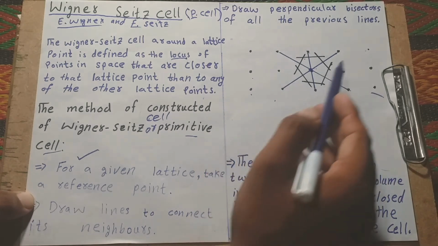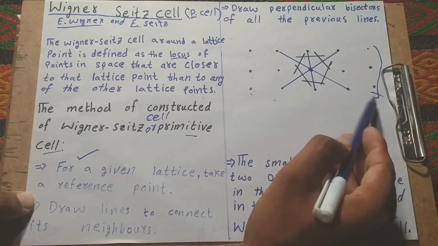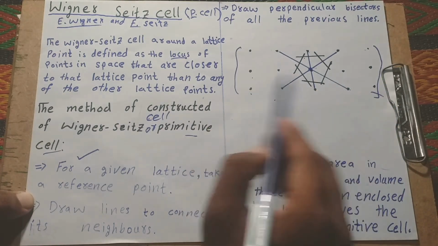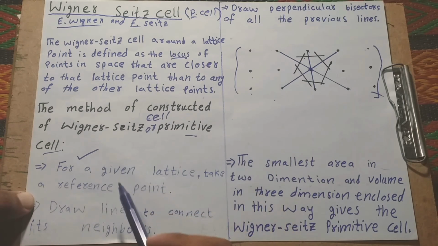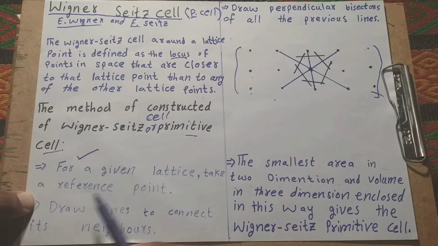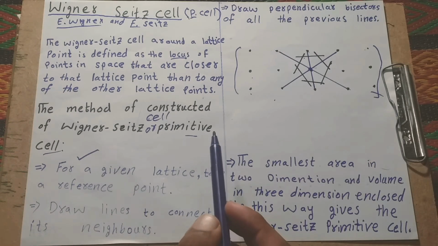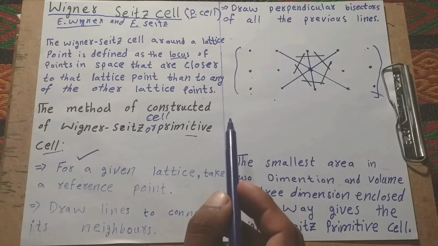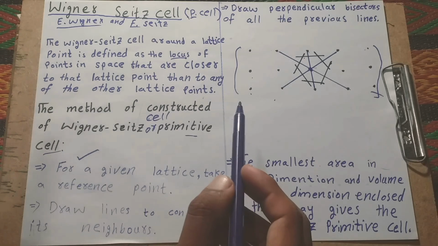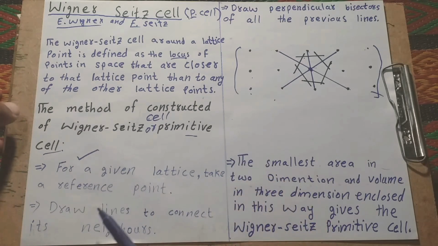Now we construct it for a given lattice. This is a given lattice. For a given lattice, take a reference point. From the reference point, we draw lines to connect its neighbors.